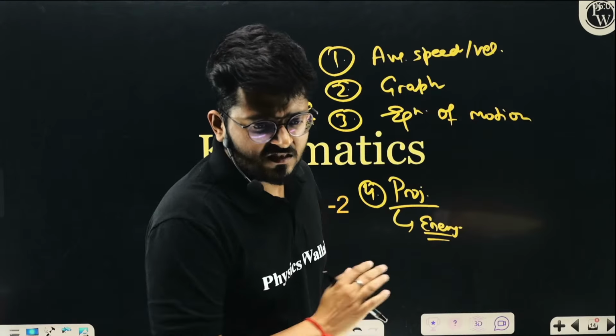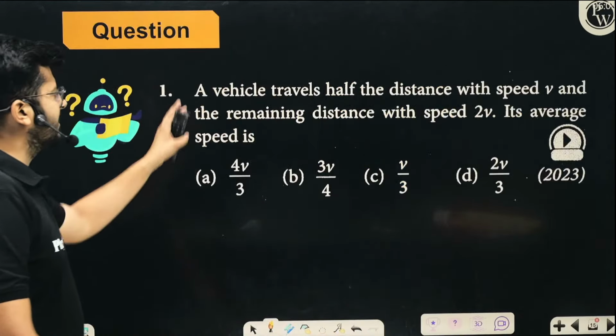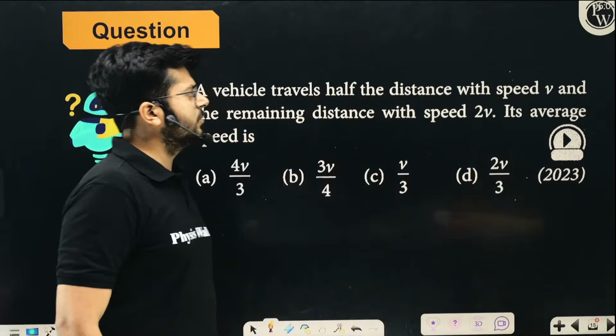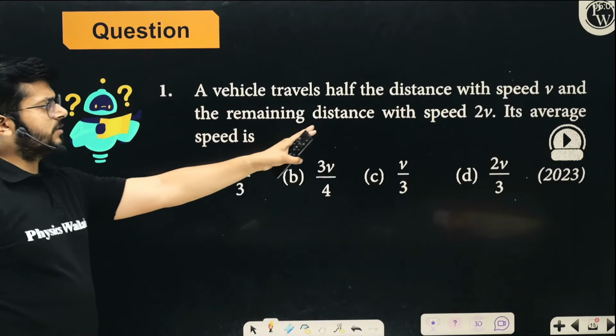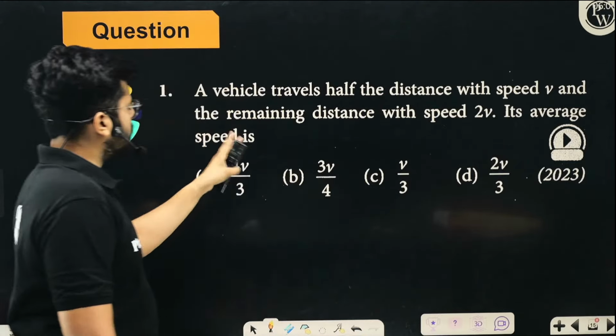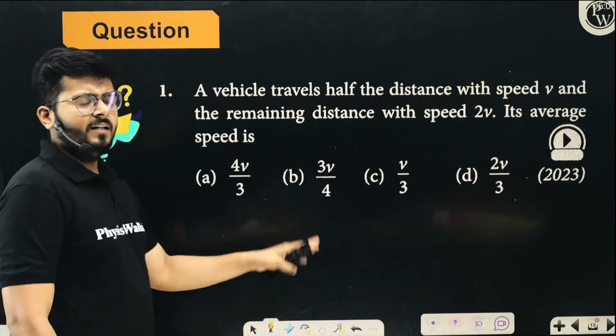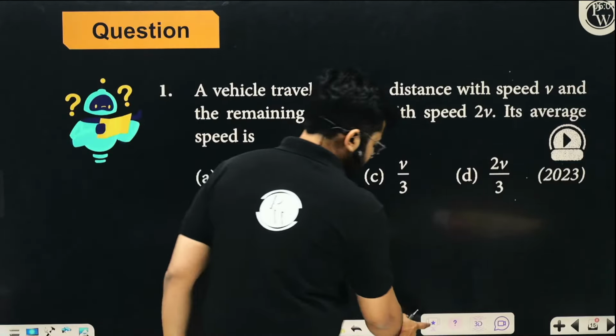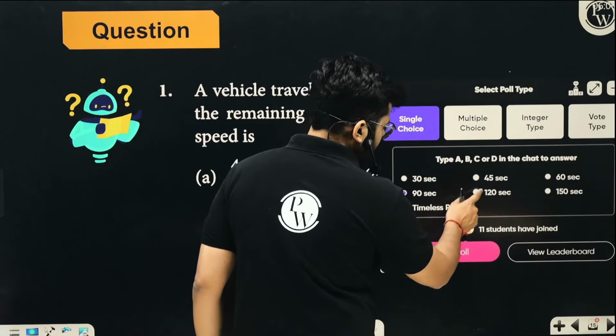Okay, so let's start right away with the first question, my dear kids. A vehicle travels half the distance with the speed v and the remaining distance with the speed 2v. What will be the average speed? Look at the question and try to solve it.